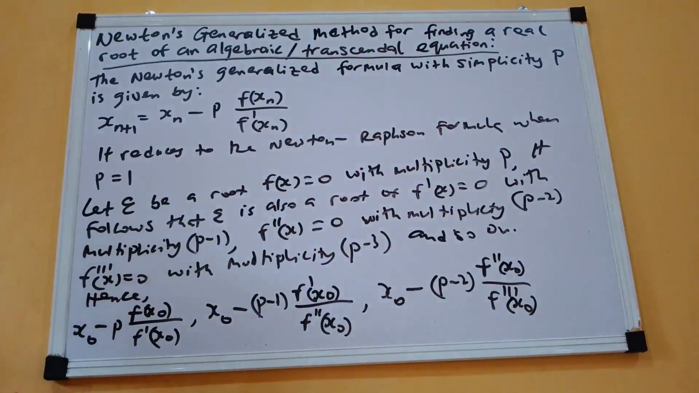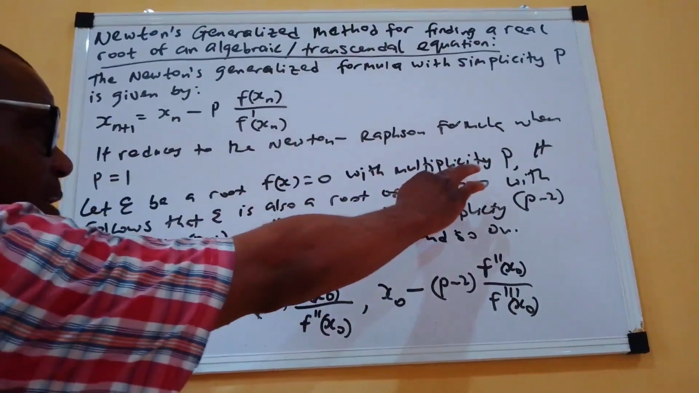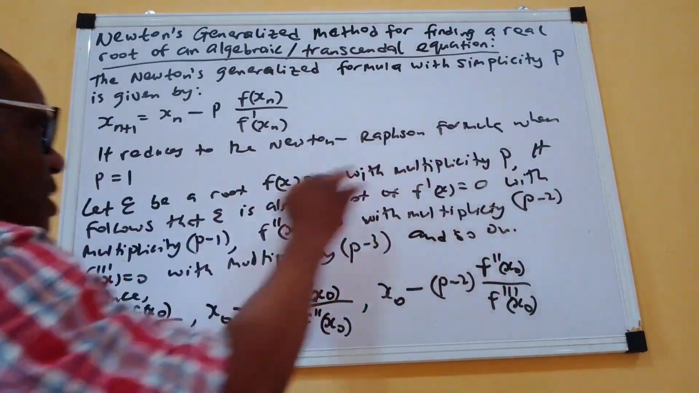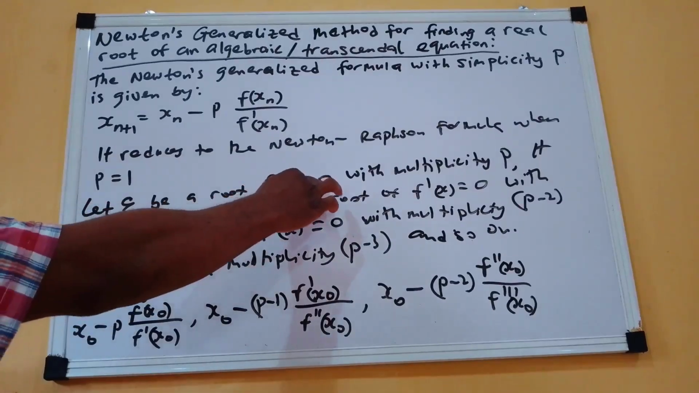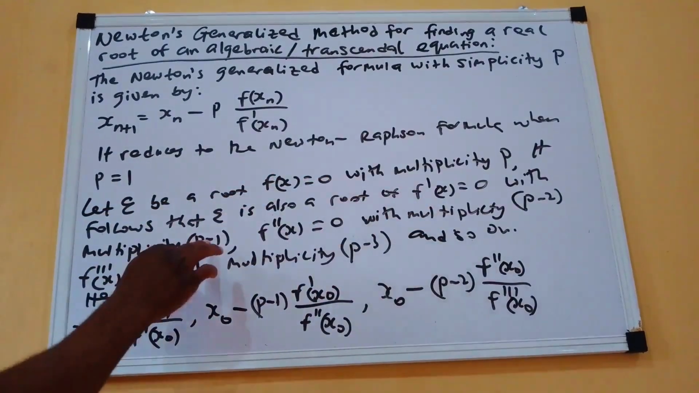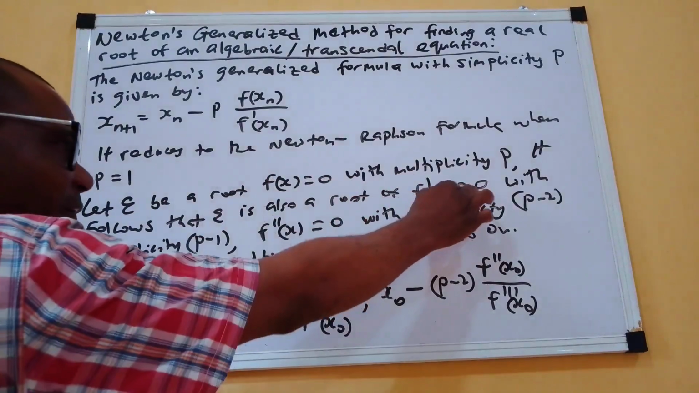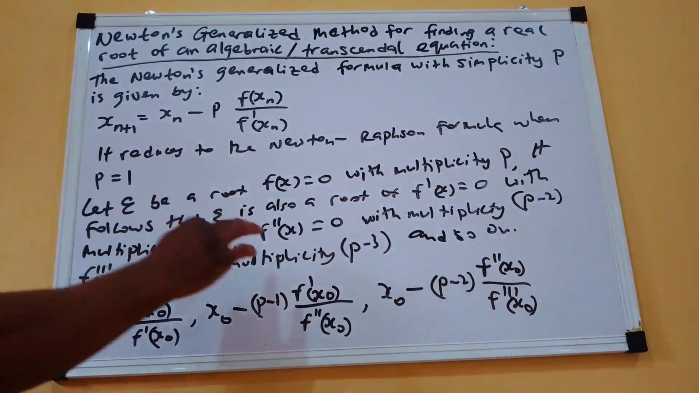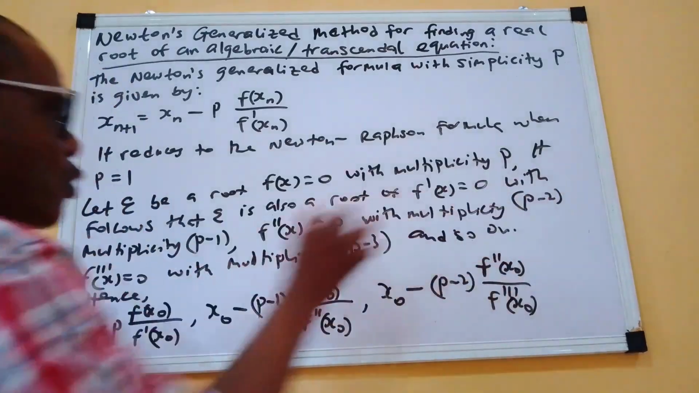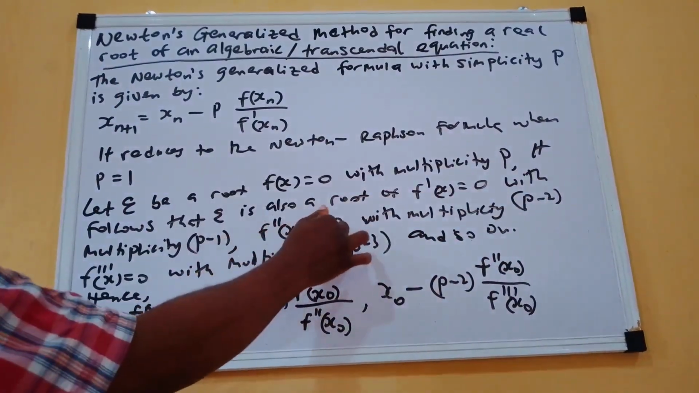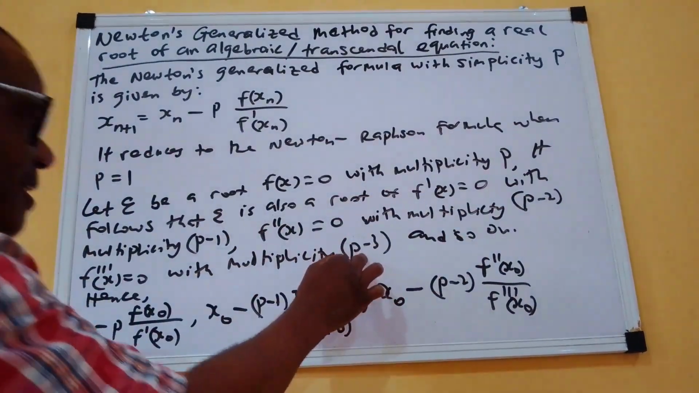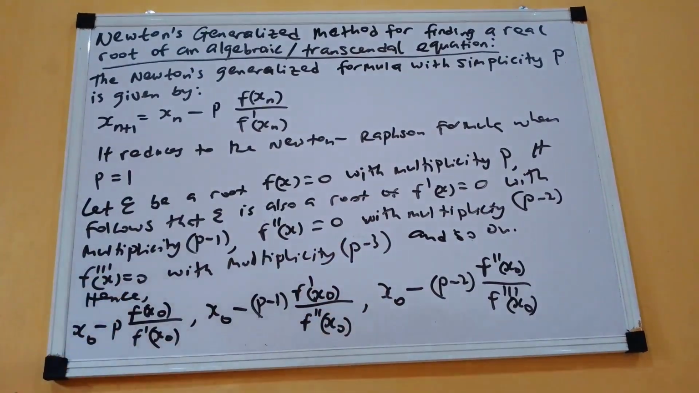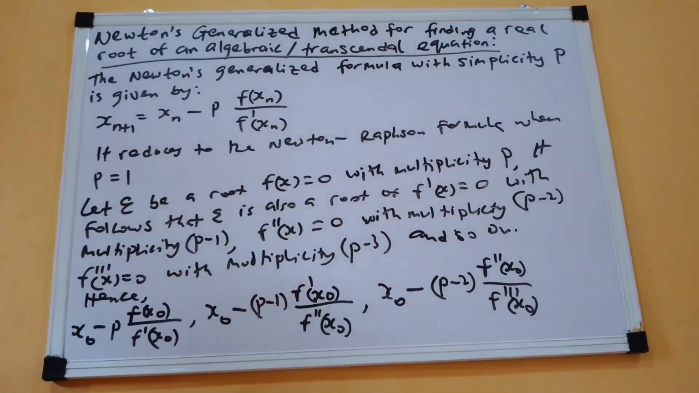It continues like that. So look at it now: when the multiplicity is p, f of x naught equals 0. When the multiplicity is p minus 1, f prime of x naught equals 0. When the multiplicity is p minus 2, f double prime of x naught equals 0. When the multiplicity is p minus 3, then of course you have the third derivative of that function equals 0. So this will now result to this expression.